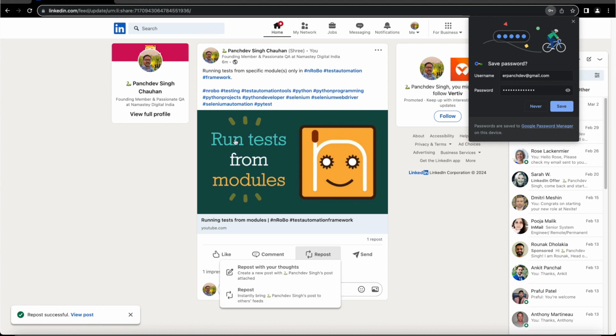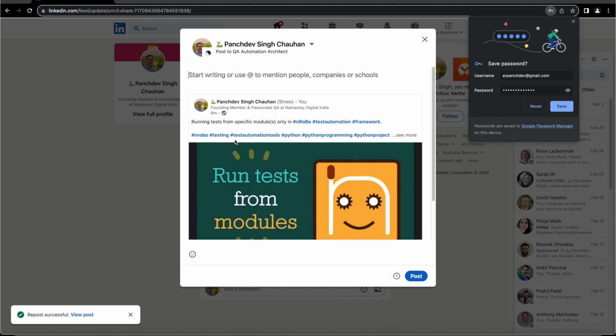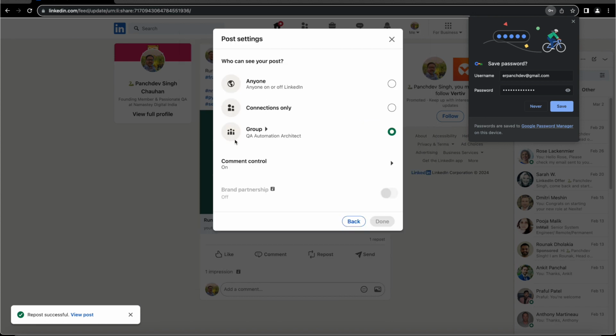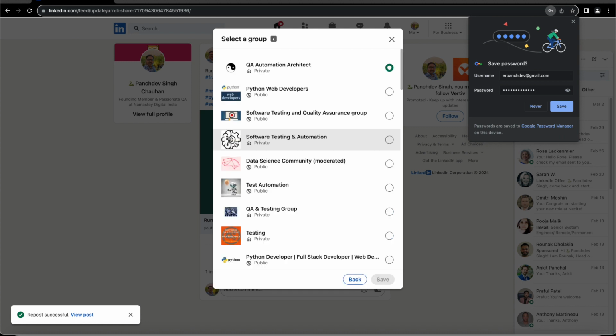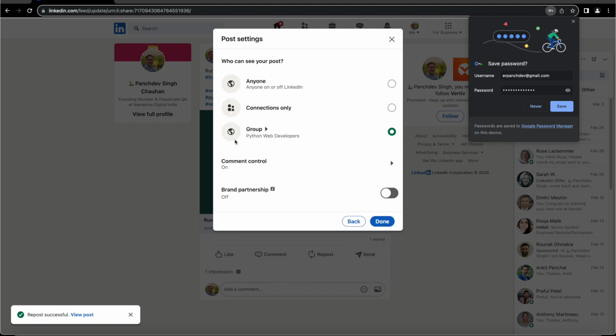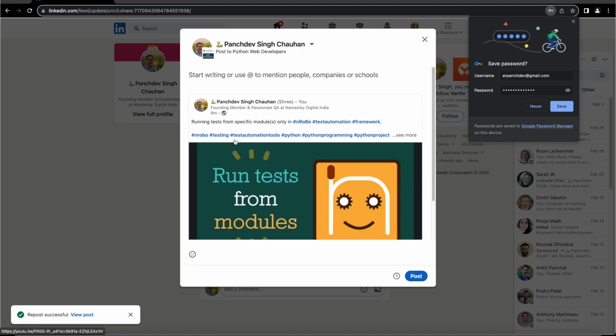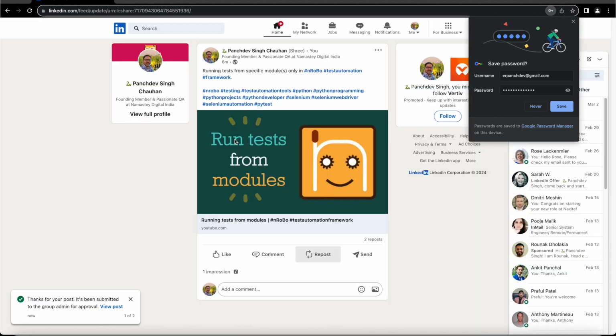So here we can see the script has started sharing the post to multiple groups. It already shared the post in the QA automation group, and now it is going to share in the Python web developers group with this thought message.